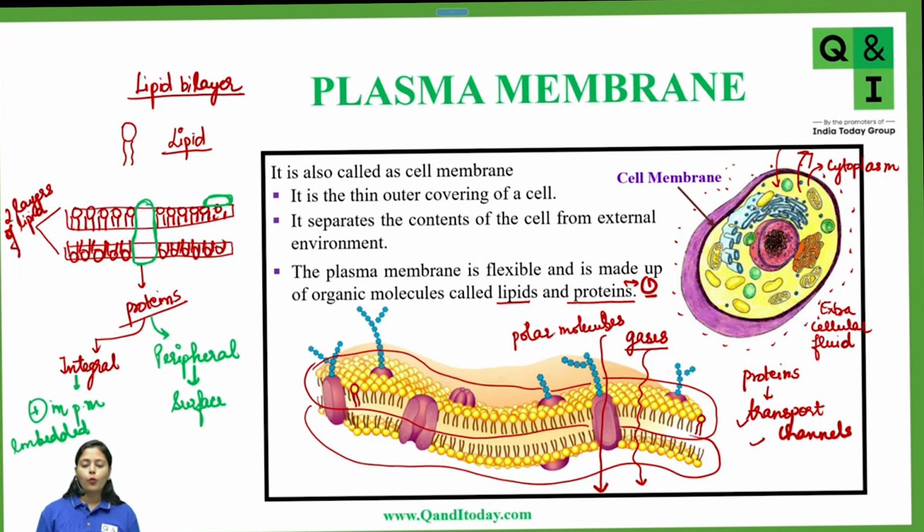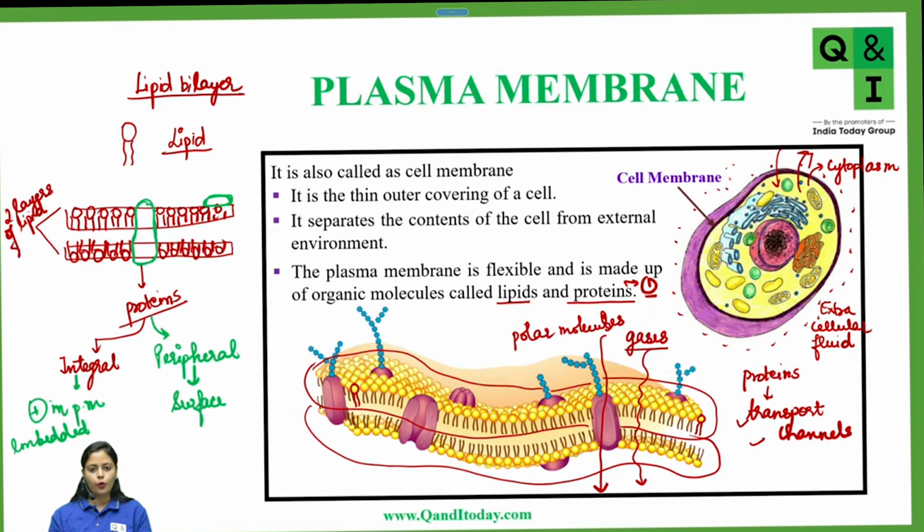Okay, so no, only the integral membrane proteins will act as transport channels. Very good. Why? Because peripheral proteins are present only on the top layer. So what will they do? Even if they transfer some molecules from that layer, the molecule will not be able to cross the middle portion between the two layers and also the second layer.